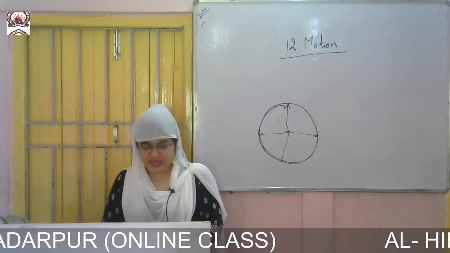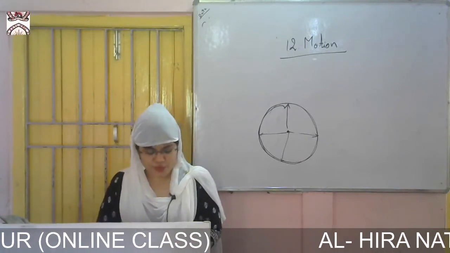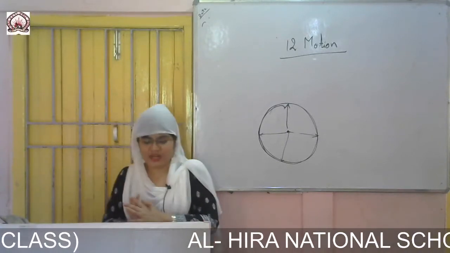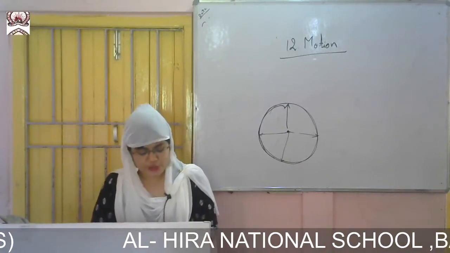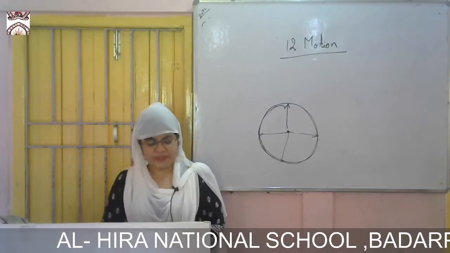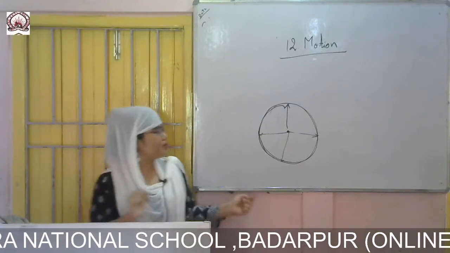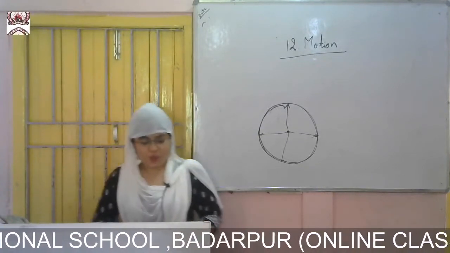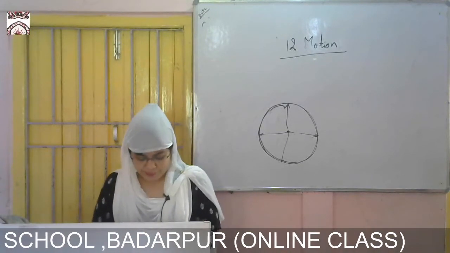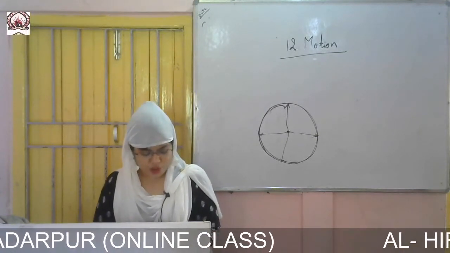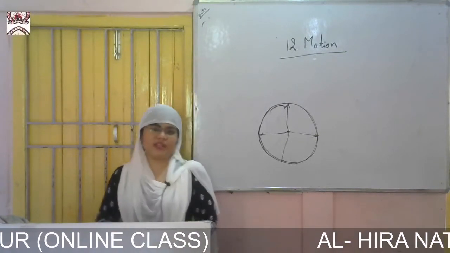Something is in motion if its position with respect to the observer changes with time. And something is at rest if its position with respect to the observer does not change with time.